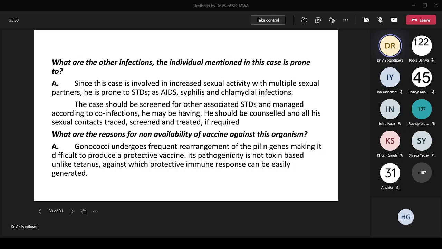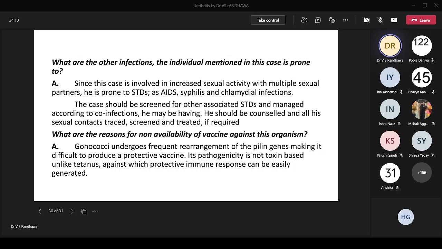Now, what other infections is the individual in this case prone to? Because of increased sexual activity, all the STDs: AIDS, syphilis, chlamydial infections. So all the partners of this case should be traced, and if they are positive, they should be treated.